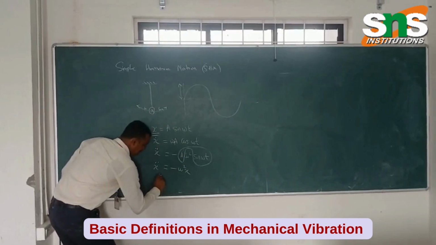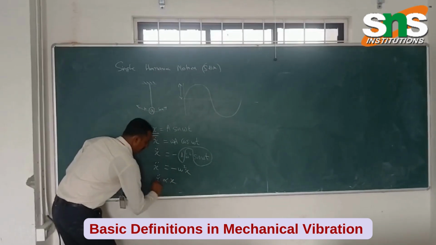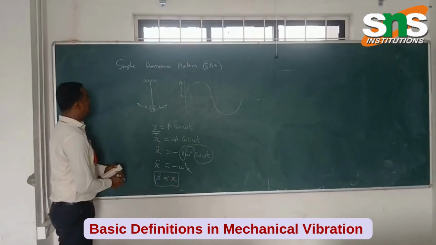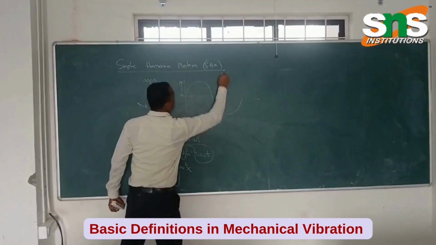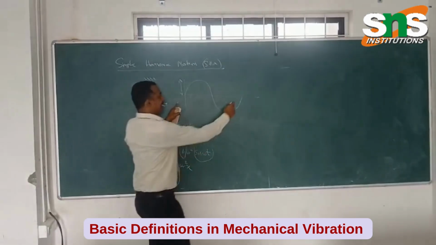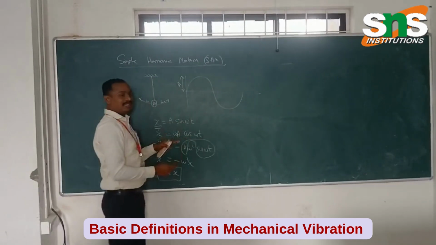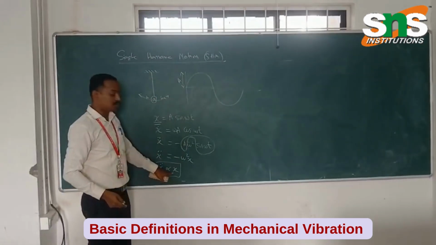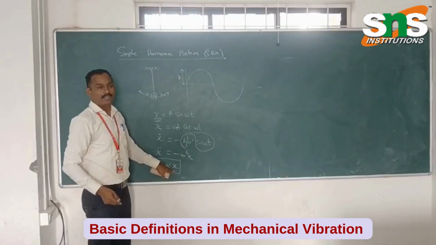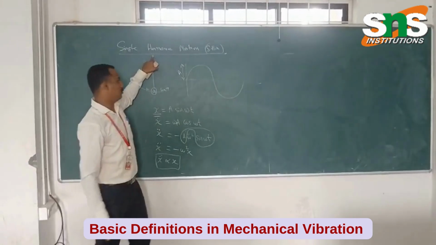So acceleration is directly proportional to the displacement. So simple harmonic motion is periodic in nature, and its acceleration is directly proportional to the displacement. That is called simple harmonic motion.